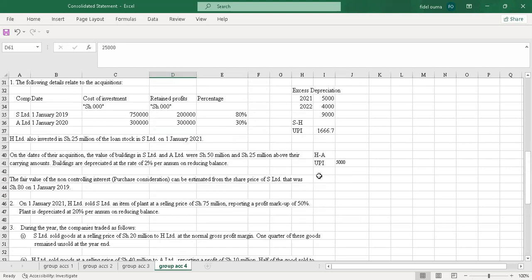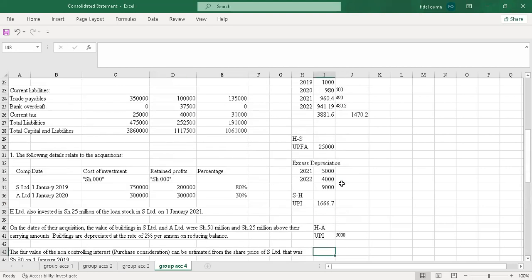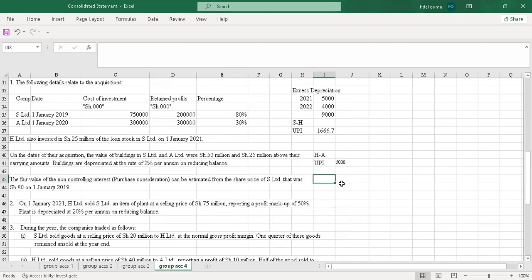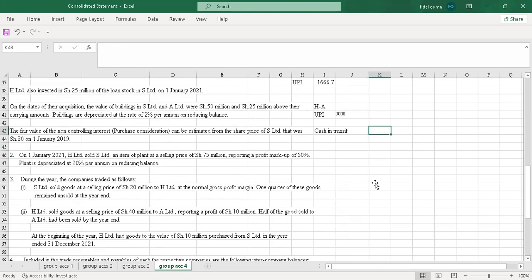So that's what we call the cash in transit. So cash in transit, it was 5 million, so it's 5,000.